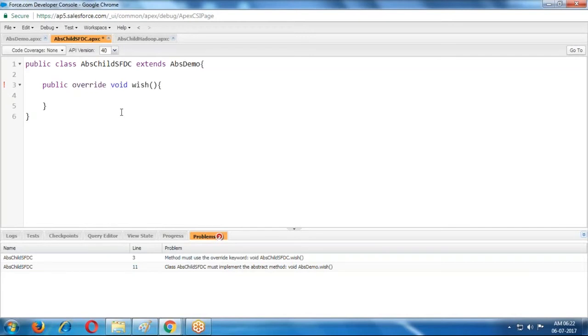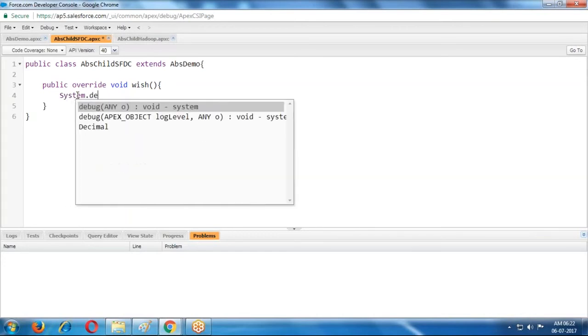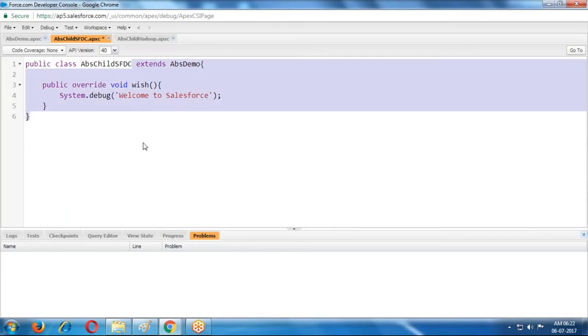Now it is allowing. In this method, system.debug of 'welcome to Salesforce'. This is the functionality we are providing here.